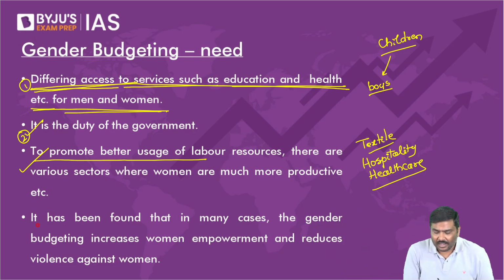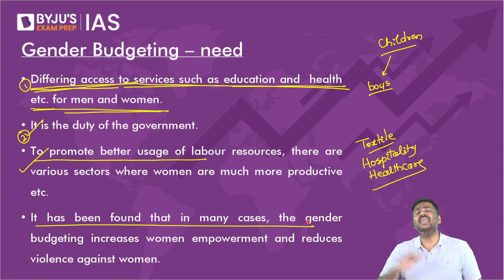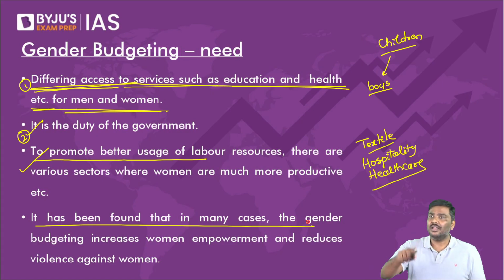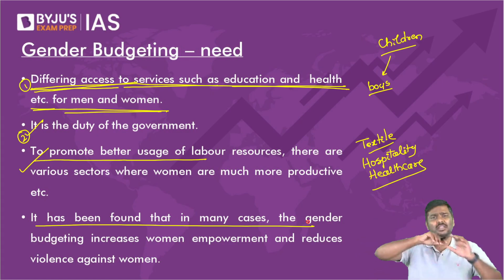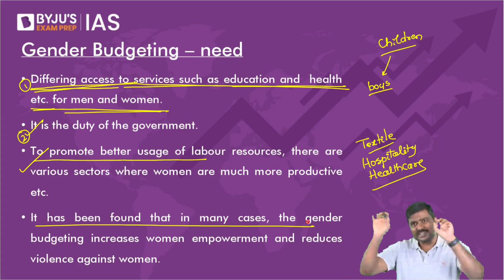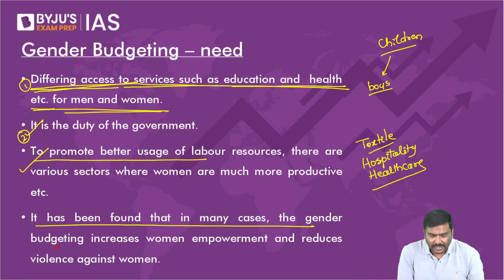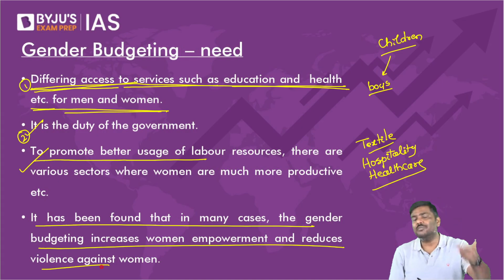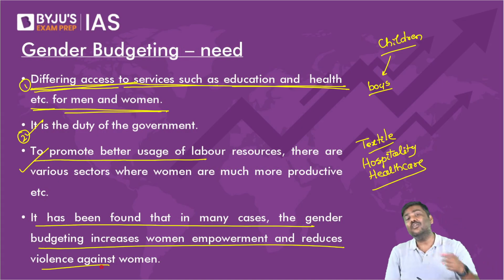And finally, it has also been found in many cases that whenever women are empowered, whenever women have a high paying job or even an earning job, a salaried job, it will increase the empowerment of women, and the cases of violence against women have actually come down.